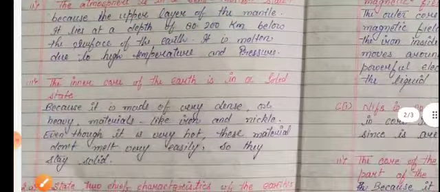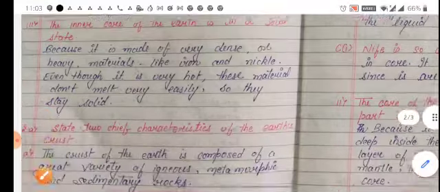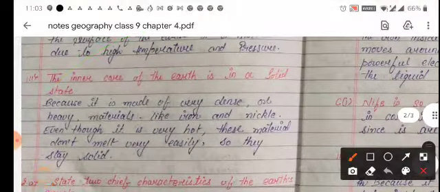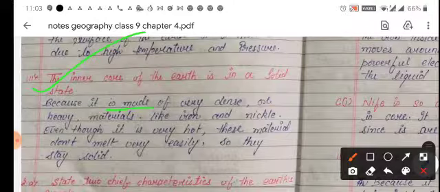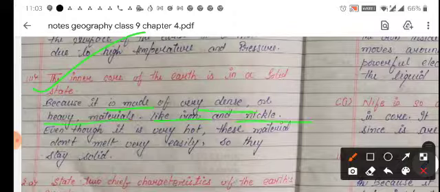Now next, the inner core of the Earth is in a solid state. Why? Because it is made of very dense or heavy materials like iron and nickel. Even though it is very hot, these materials don't melt very easily, so they stay solid.